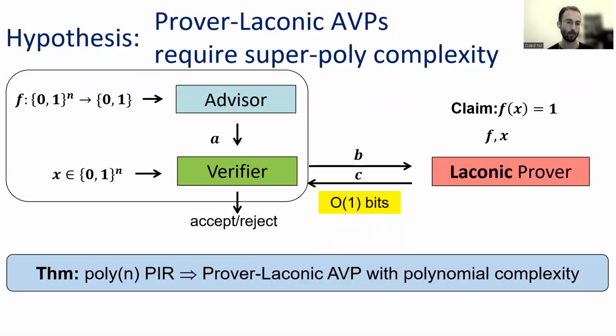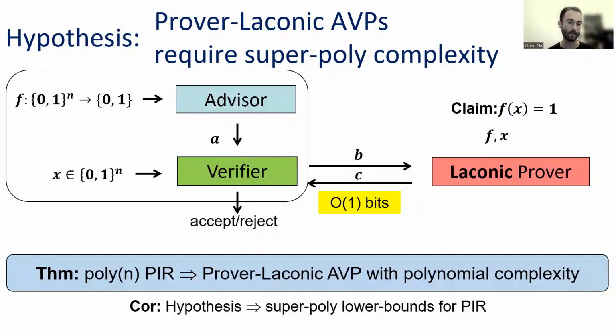And then our main theorem is that if we have cryptographic primitives such as private information retrieval with polynomial communication for every function, then we can also get prover laconic AVPs with polynomial communication or complexity for every function. And then with a contrapositive, this means that our hypothesis implies super polynomial lower bounds for private information retrieval protocols, but actually we have corresponding theorems for all of the mentioned primitives. So this will also be true for secret sharing, decomposable randomized encodings, and conditional disclosure of secrets.